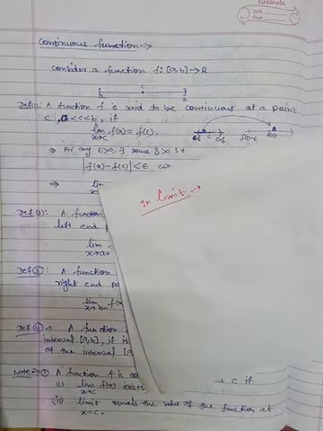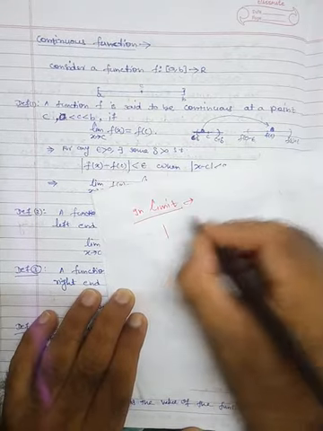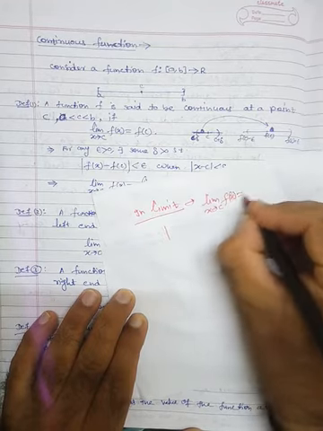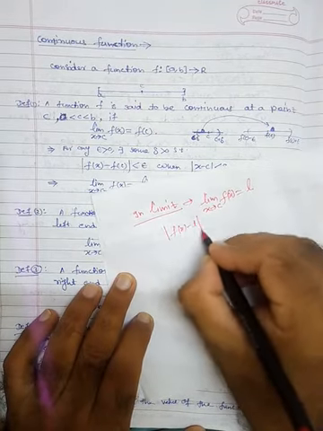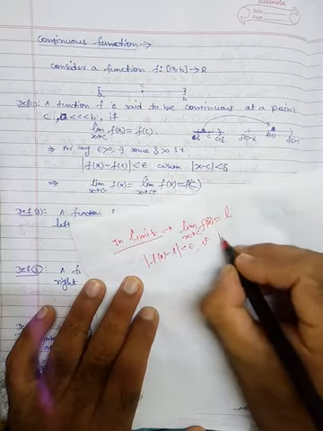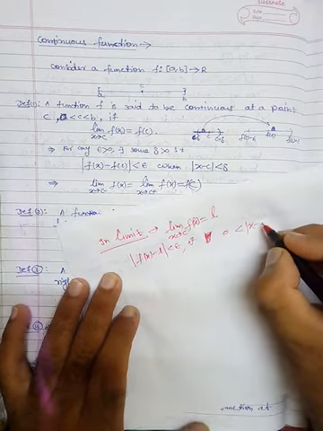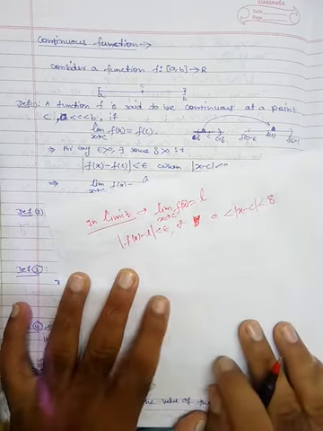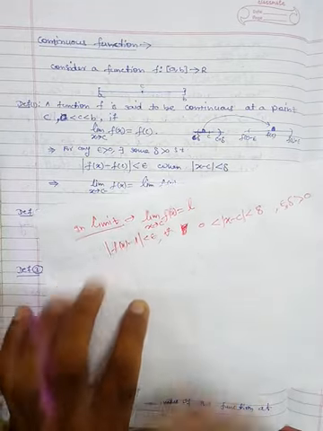Limit x tending to C of f of x is equal to L, where magnitude of f of x minus L is less than epsilon for all magnitude of x minus C less than delta, where epsilon and delta are both greater than 0.